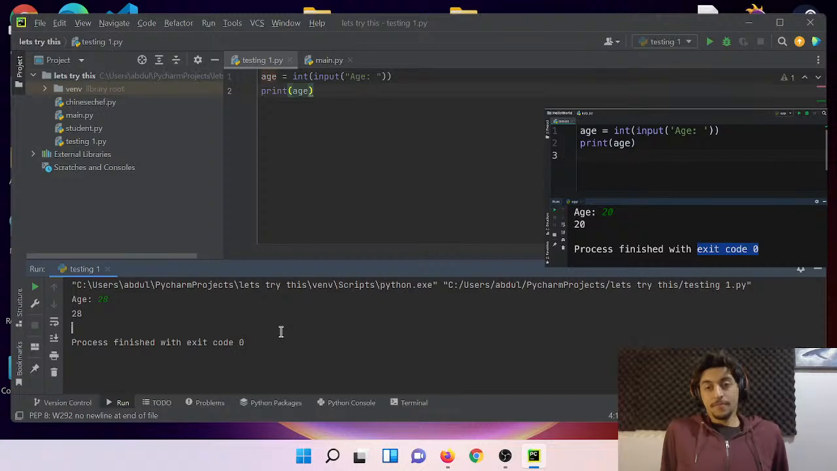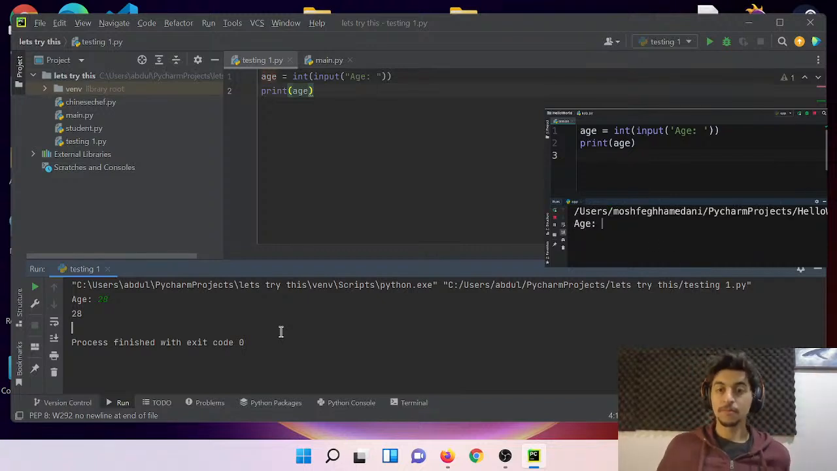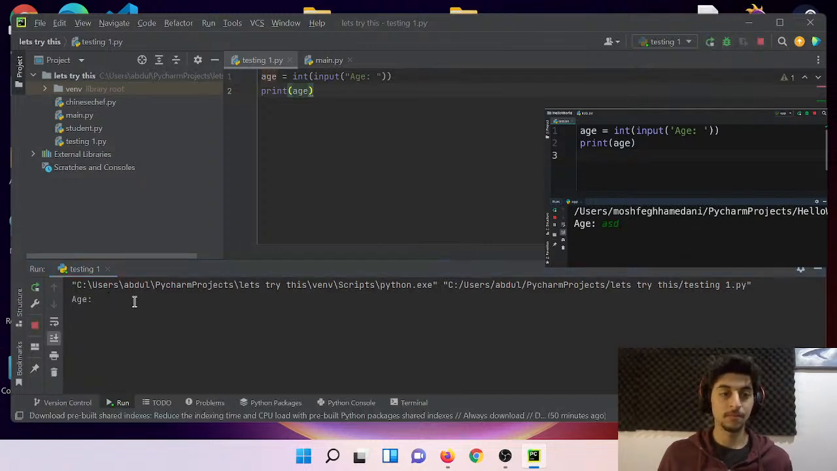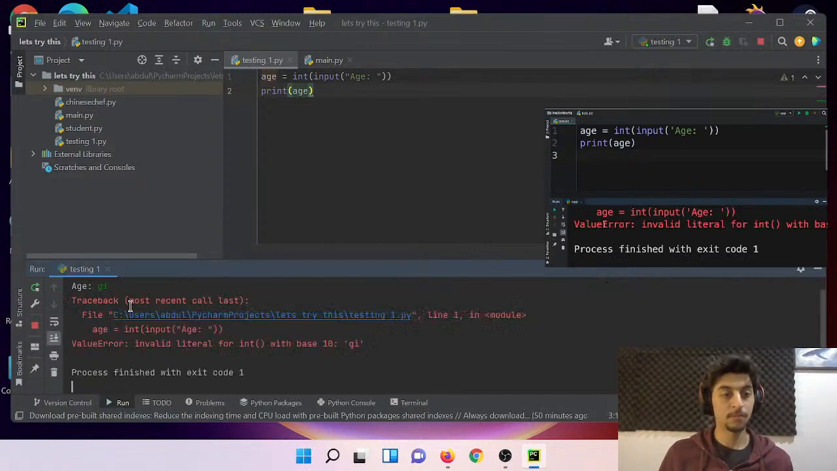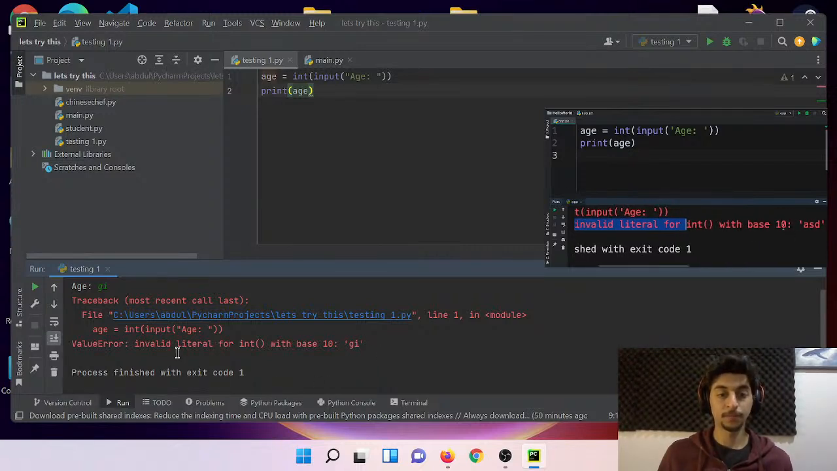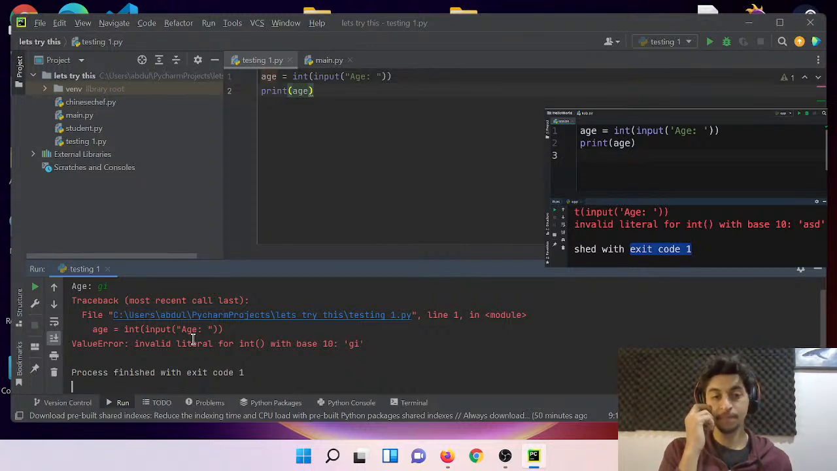But what if we run this program one more time, and instead of entering a numerical value, we enter something like ASD. We get a value error with this message, invalid literal for int with base 10. Basically what this message is telling us is that this string ASD does not contain a valid whole number that can be converted to an integer. Now look at the exit code of this program. One. Exit code 1 means our program crashed. So 0 always means success, and anything but 0 means crash.